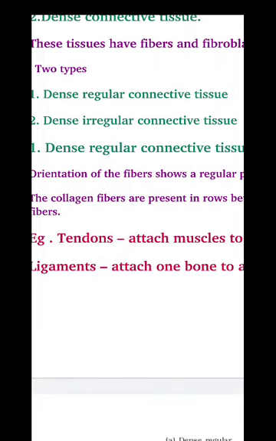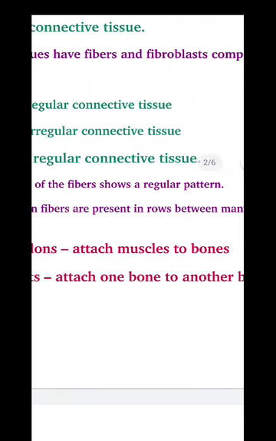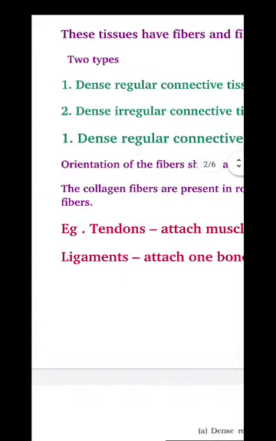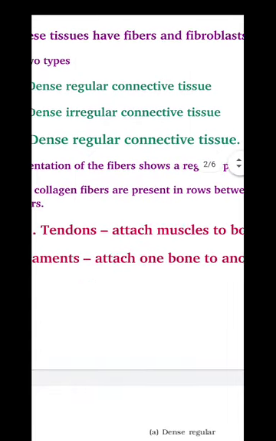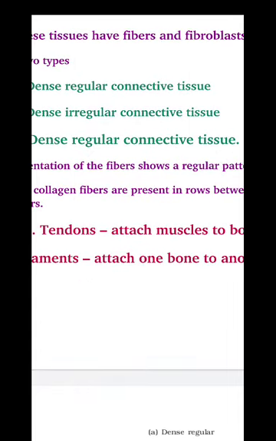And what are these? These are dense regular connective tissue. Tendon and ligaments are dense regular connective tissues, and function of tendon is attaching muscles to bones, and function of ligaments is attaching one bone to another. Clear, I think.